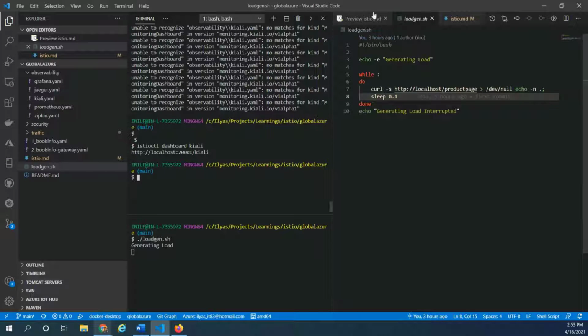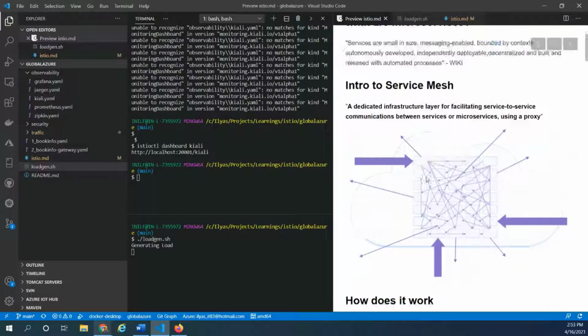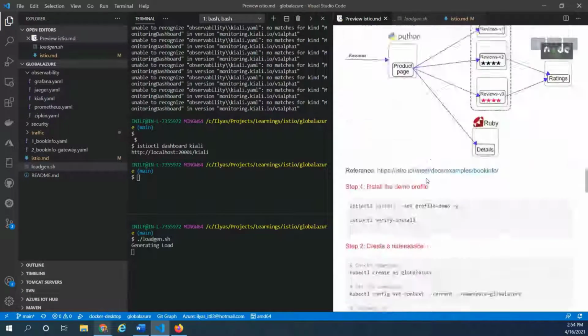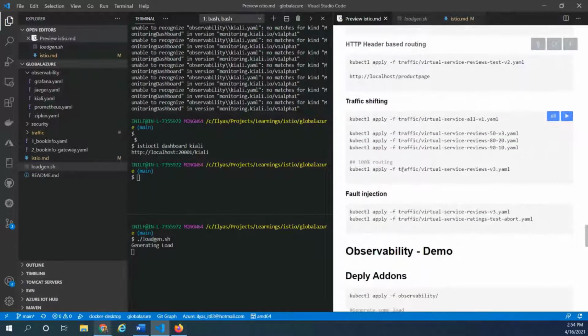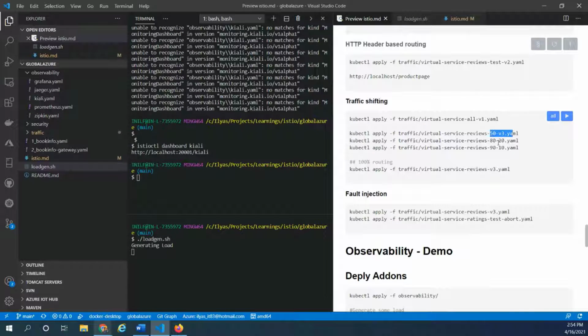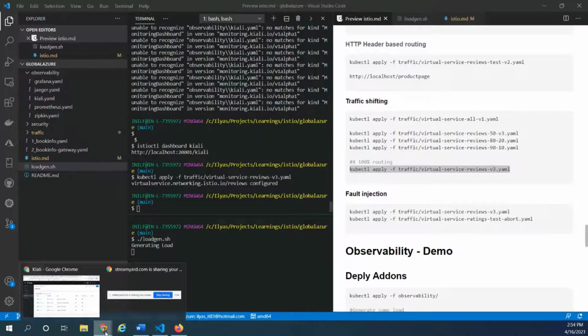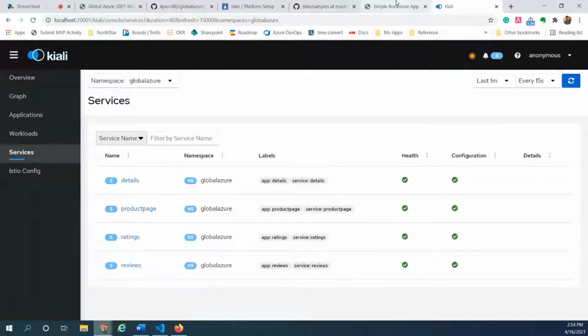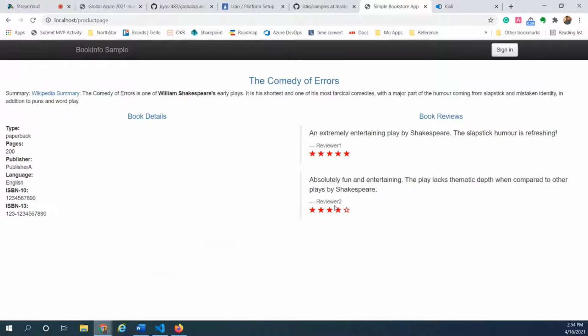Now, let's go back to the PPT. So we talked about the traffic shifting. So we could play with 50% to V3, then 80%, 90%, and then we could also put everything directly calling V3. And if we go to here, now everybody will call V3.